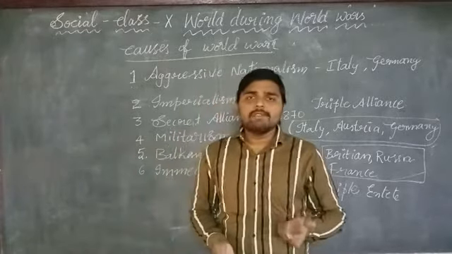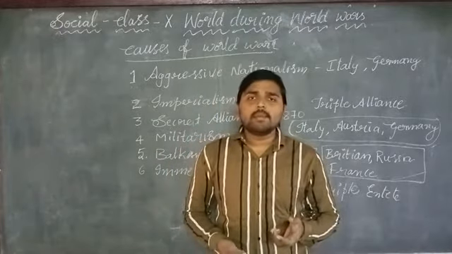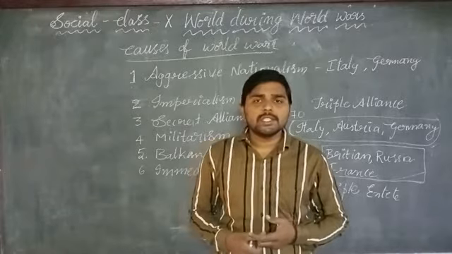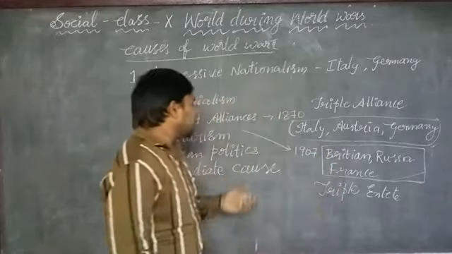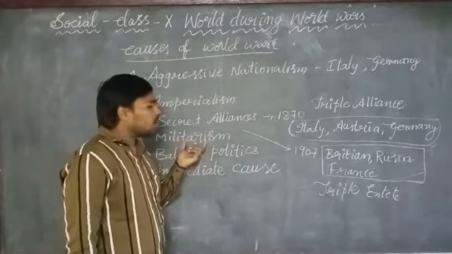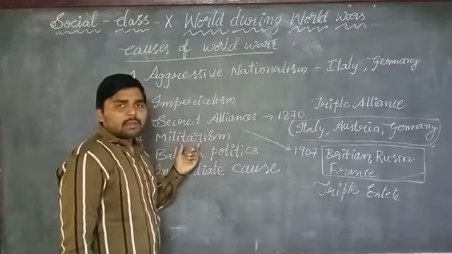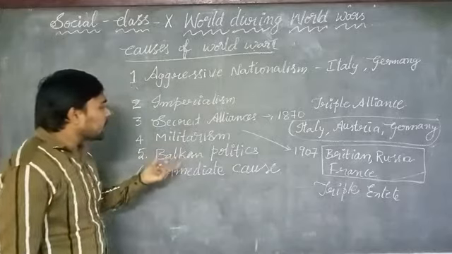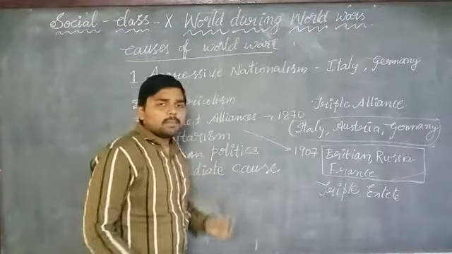They invested more than three times the actual expenditure. That is why militarism is also a major cause for the outbreak of World War I. And the Balkan politics.